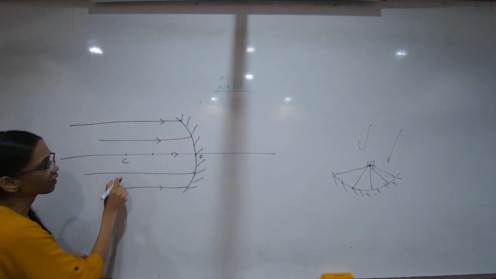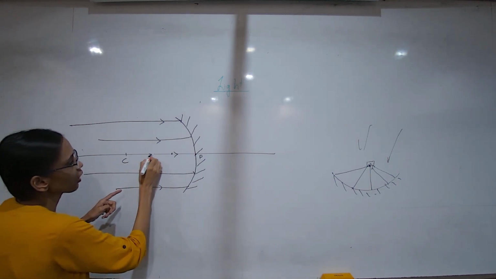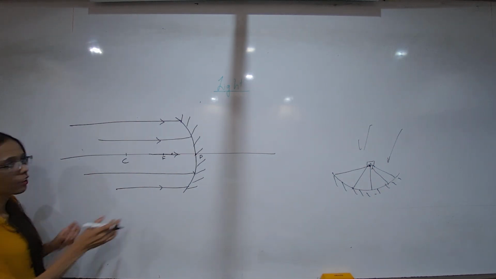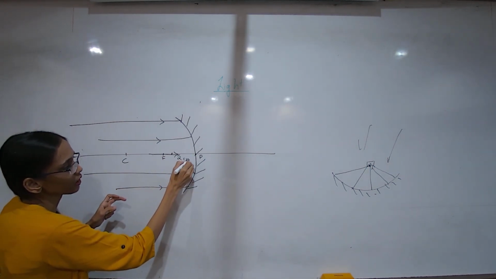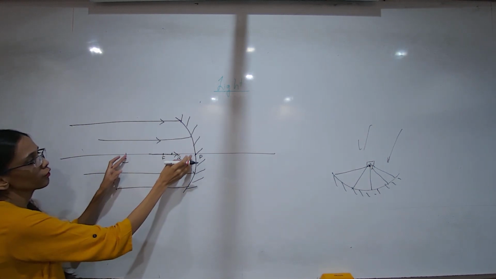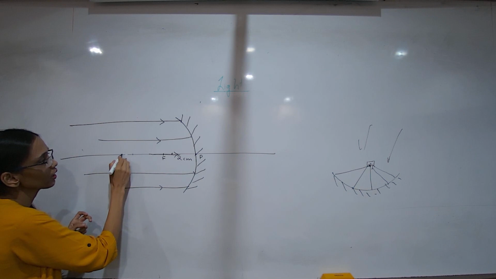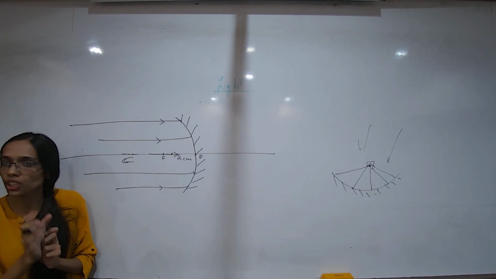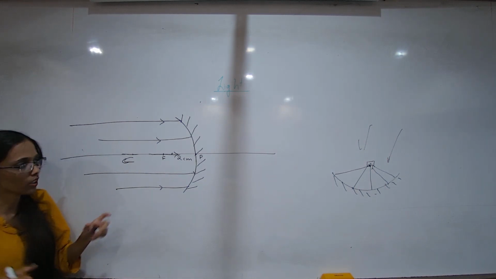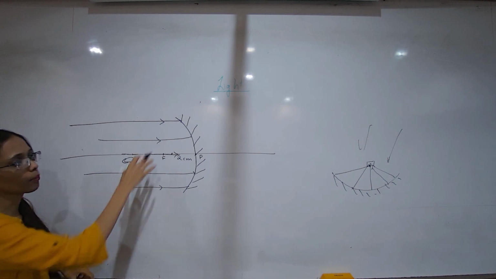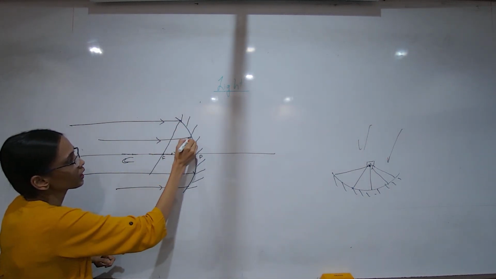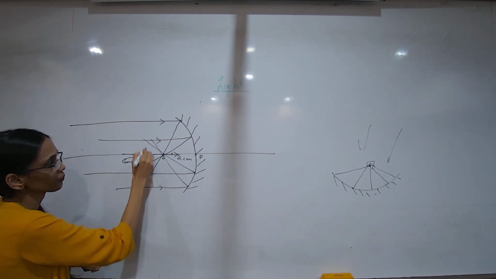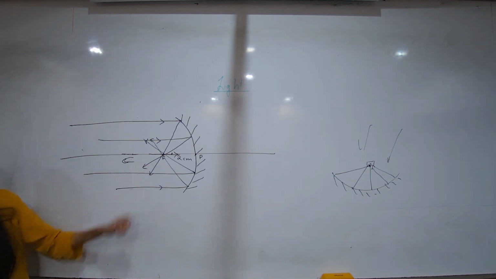And we have certain points. We have something called C, and half of that in some cases. Which are those cases we'll discuss, but as of now, remember, if you draw 2 centimeters away is your focus, then 4 centimeters away is your center of curvature. Basically, focus is half of the center of curvature. So all these rays bend towards one single point, and that is called the focus.